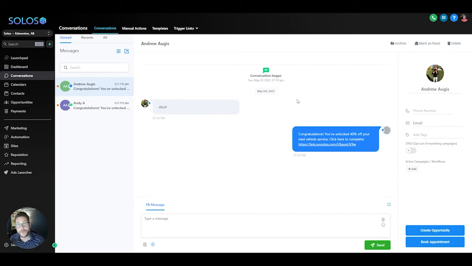Now, the cool thing with word triggers is that we are segmenting our customers and our audiences here in real time. Depending on the offer and the category that we are setting this up for, we can very much tag the customers with specific tags so that we can future market to them better, or we can make some better business decisions on how to push attention and efforts and whatnot. At the end of the day, word triggers is a very powerful tool inside of Solos.